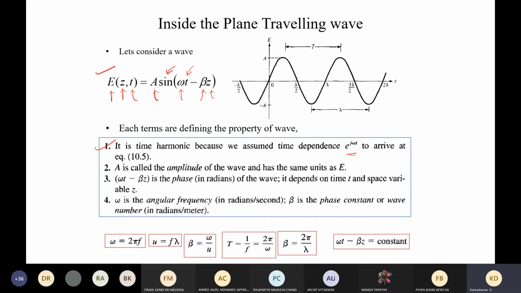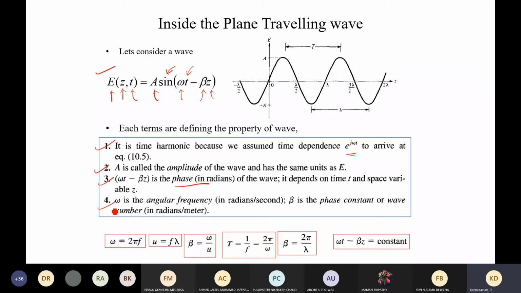And that is how we are describing the wave propagation. And that is why it is called time harmonics. And since it is a time harmonics with a constant frequency, obviously we can have multiples of its frequency, and we will get frequency harmonics also could be possible with the same. And A is the amplitude, and this term, omega t minus beta z, is called the phase. And so this describes how fast the time dependent signal is traveling along the space.